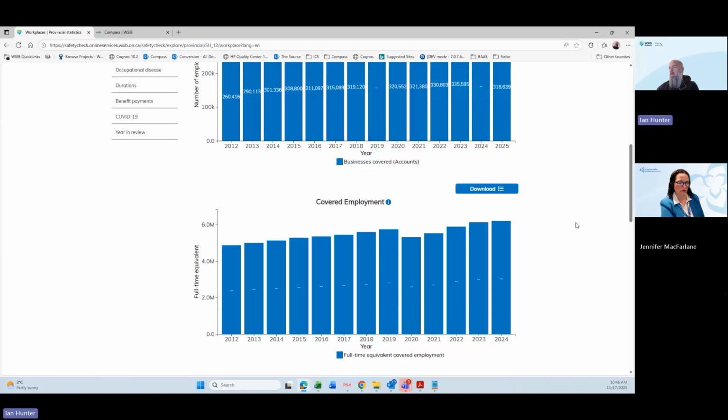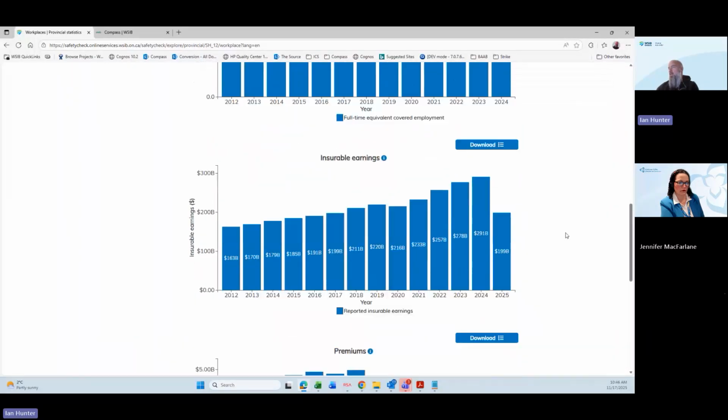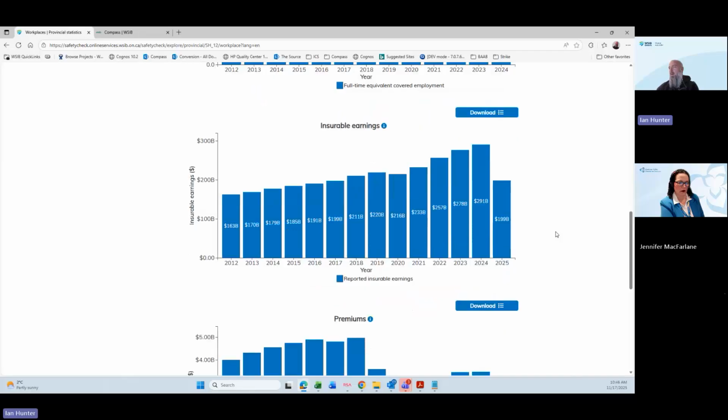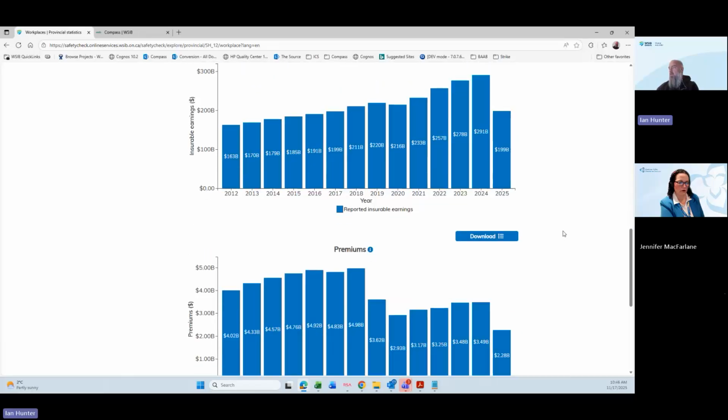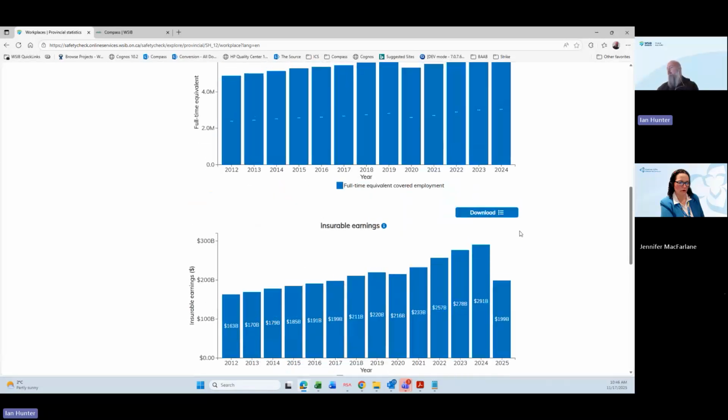We have the covered employment. So how many full-time equivalent workers are within those businesses within the province that we cover? How much insurable earnings does that make up? And then how much premiums have been paid for the entire year? Again, if we filter, we can look at specific industries when we're looking at these as well.